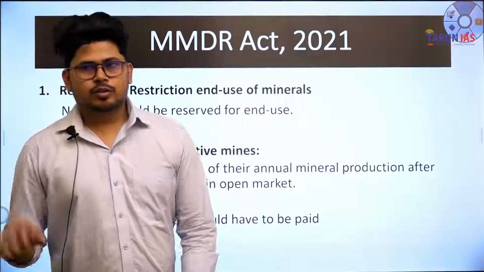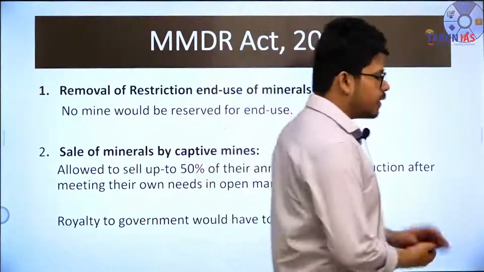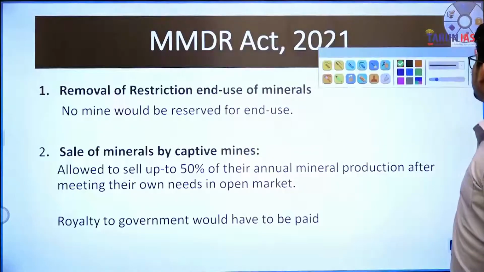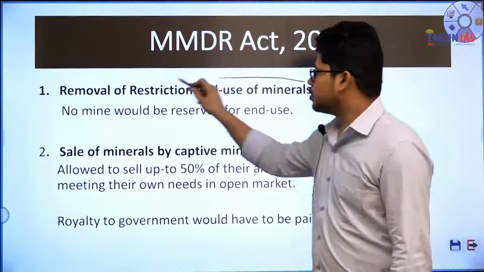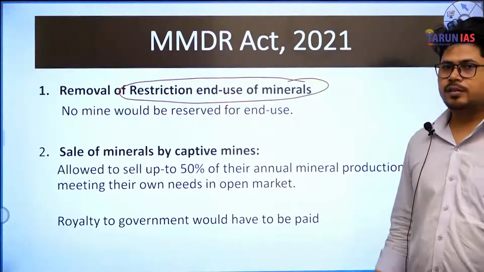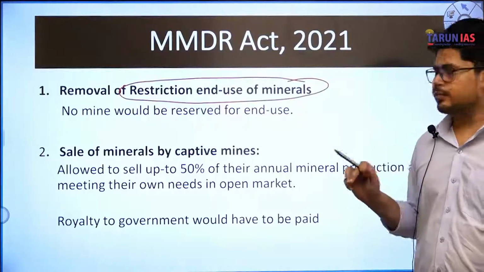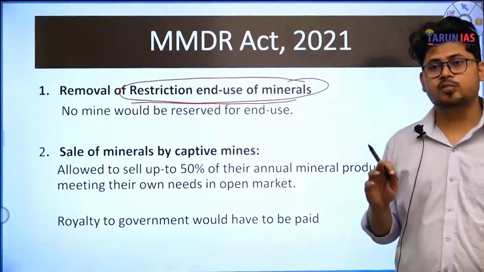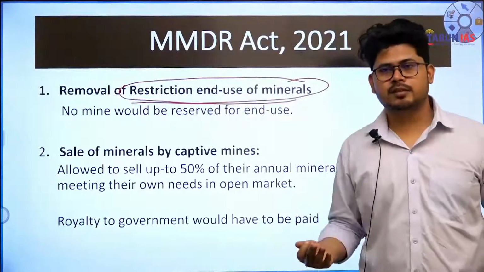So the first one is the removal of the restriction of end use of minerals. That means the captive mines process has now ended. In earlier laws, the central government had the power to reserve certain kinds of mining activity as captive mines.